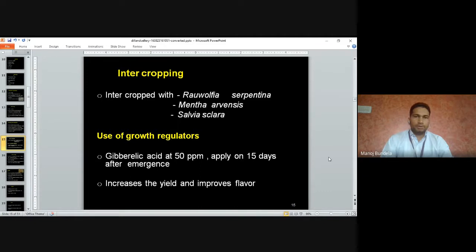Intercropping. We can go for intercropping with Rauwolfia serpentina, Mentha arvensis, and Salvia sclarea. So these are normally the crops we go for in intercropping.